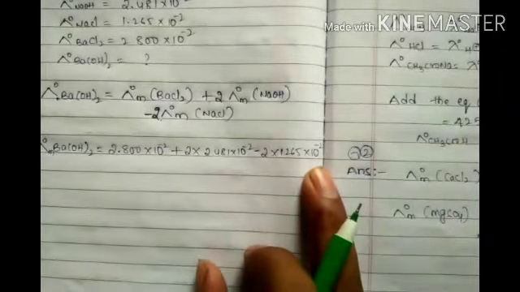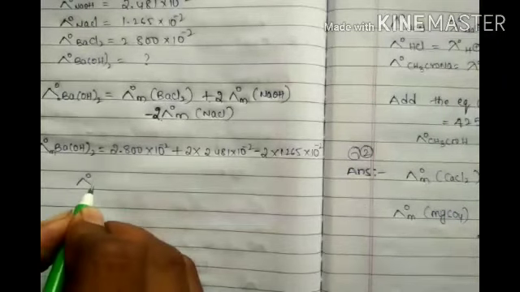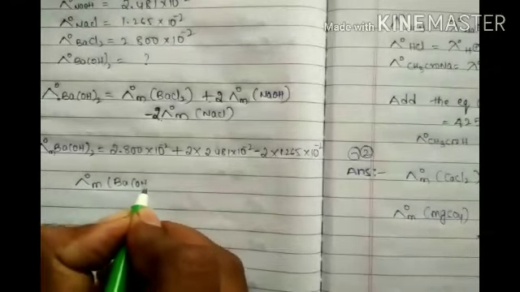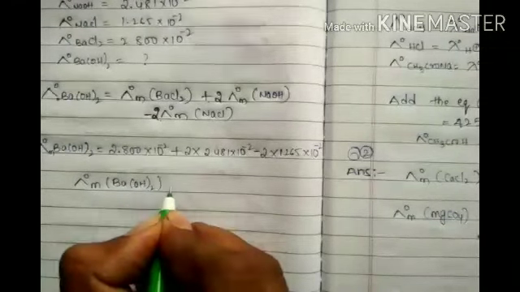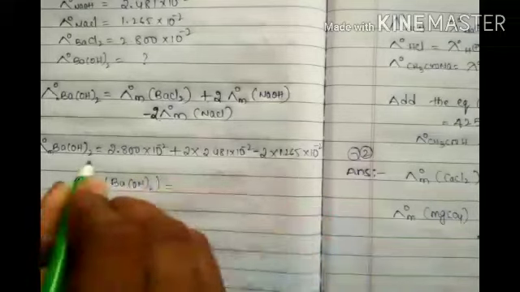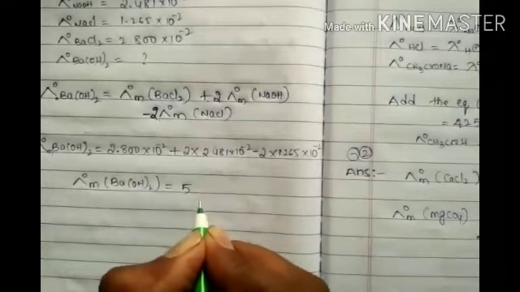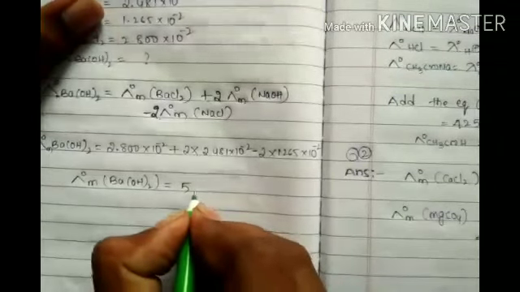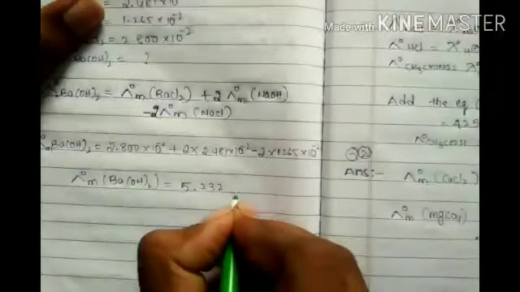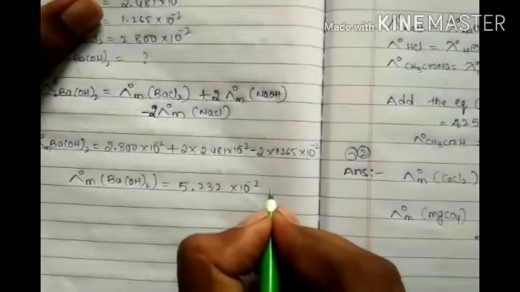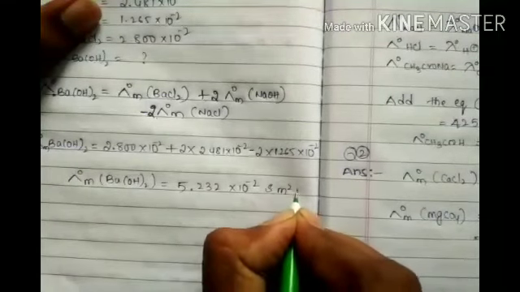This is the problem. Now lambda naught m of Ba(OH)2, after doing this calculation, equals to 5.232 into 10 to the power of minus 2 Siemens meter square per mole.